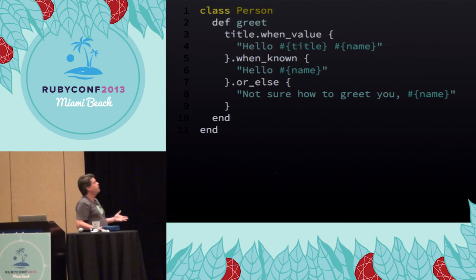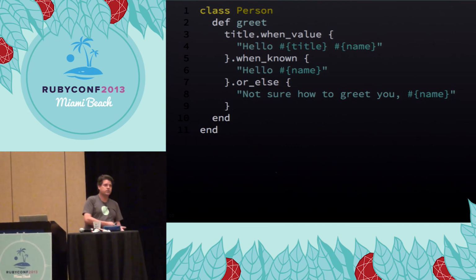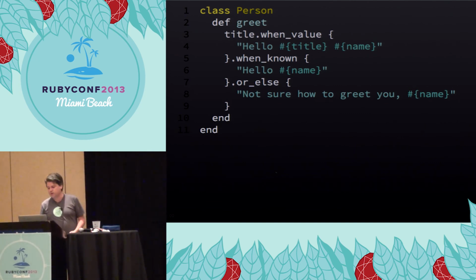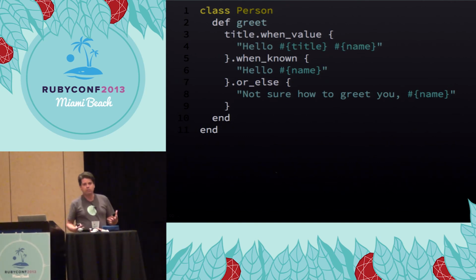And it's important to point out, if we were using nil, we probably would never have come up with any of this. To be able to tell a nil title, does that mean unknown, or does that mean I know that there is no title? You'd have to have some Boolean flag to keep track of that, or some magical symbol. So instead, what we've done is we've just created objects and messages to model the actual thing we want to do. So that's kind of cool.